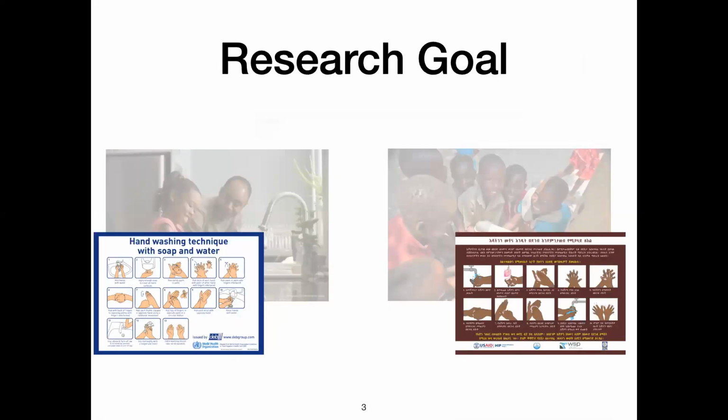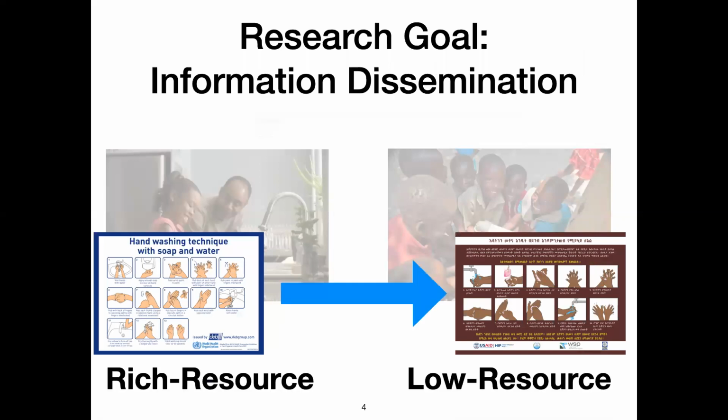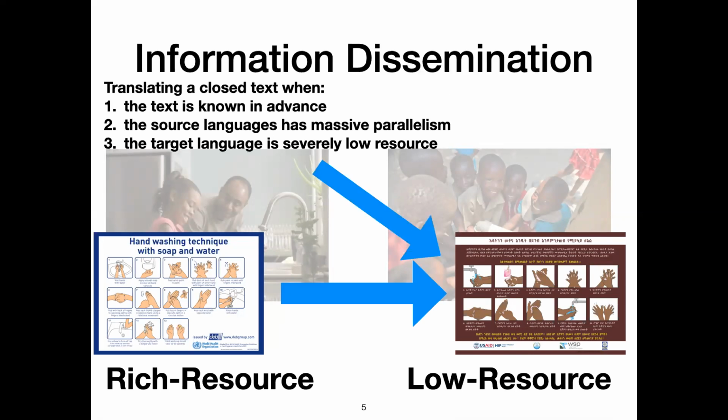Our research goal is simply information dissemination. We translate from rich resource languages into low resource language. And we do this under 3 constraints. The closed text is known in advance and is massively parallel across all source languages. The target language is severely low resource.